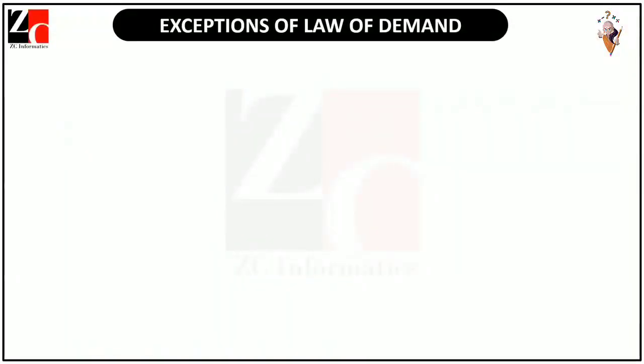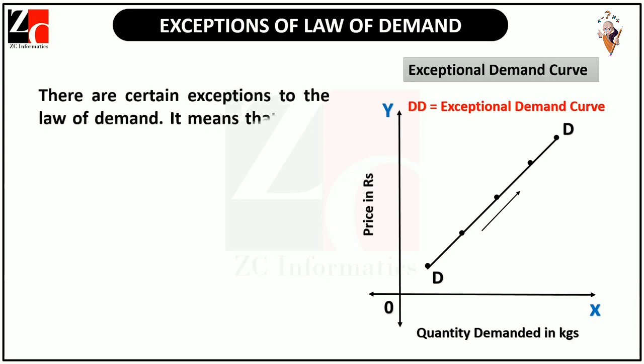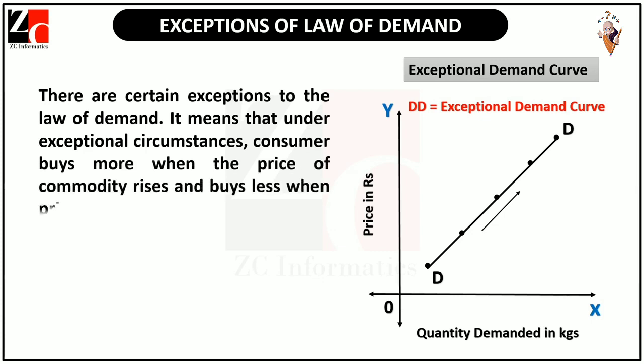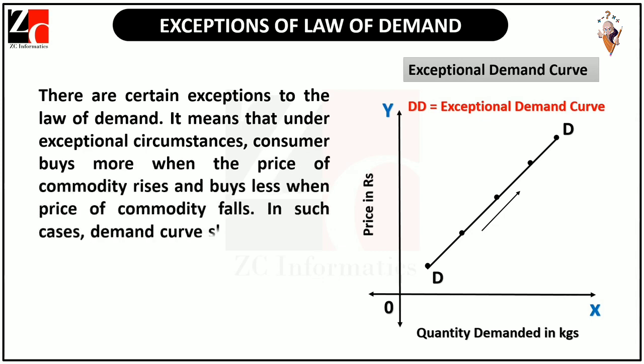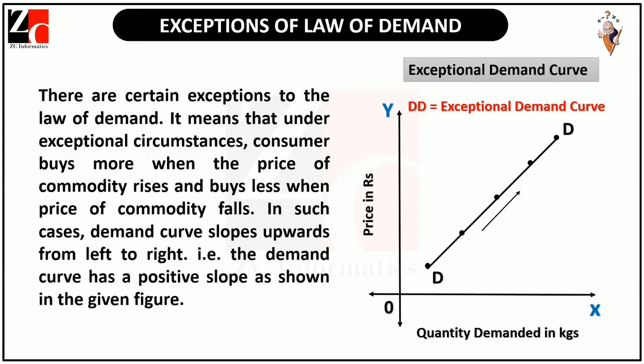Exceptions of law of demand. There are certain exceptions to the law of demand. It means that under exceptional circumstances, a consumer buys more when the price of a commodity rises and buys less when the price of a commodity falls. In such cases, the demand curve slopes upwards from left to right. That is, the demand curve has a positive slope as shown in the given figure.